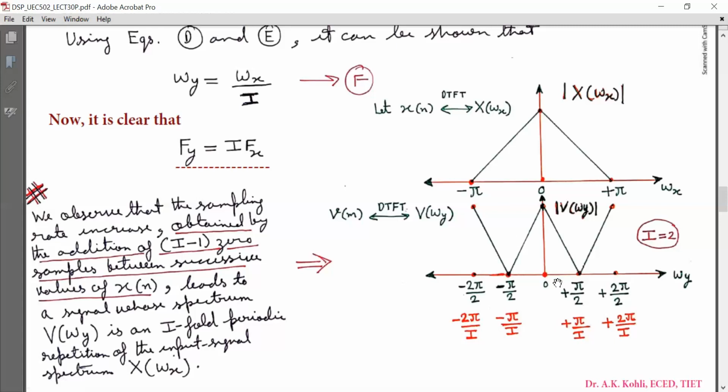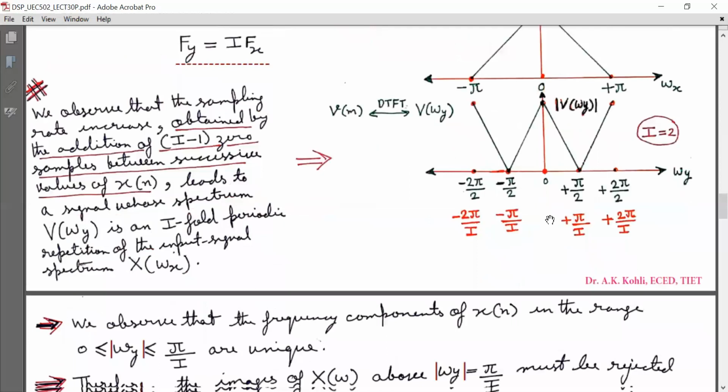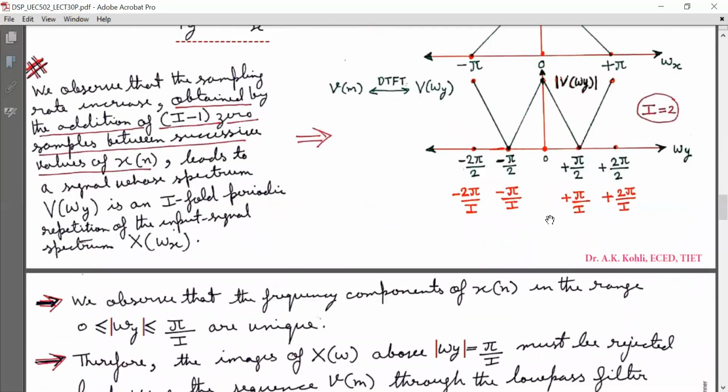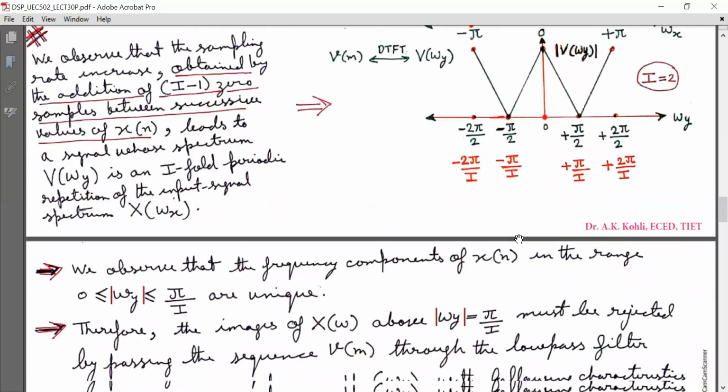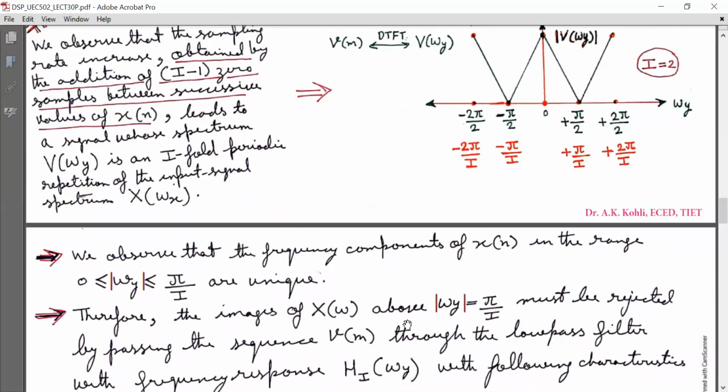We observe that only this portion, that is omega y in the range minus pi by I to plus pi by I, is required, and the rest is not required. The frequency components of x[n] in the range magnitude omega y from 0 to pi by I are unique. Therefore, the images of capital X(omega) above magnitude omega y equal to pi by I must be rejected by passing the sequence